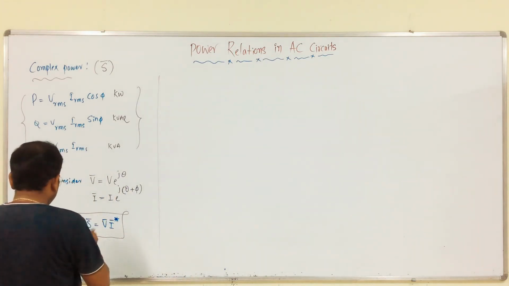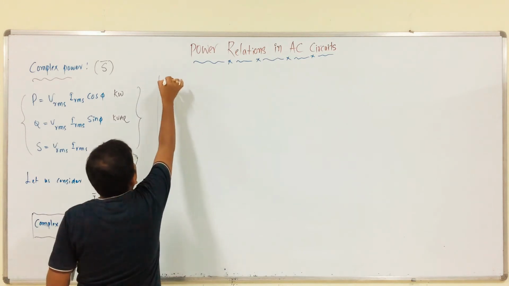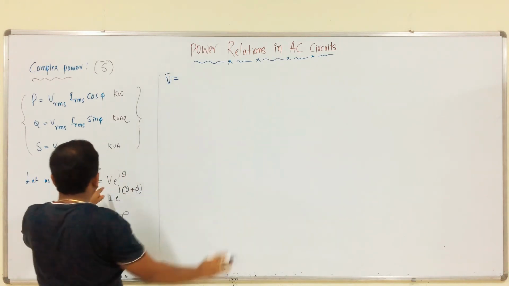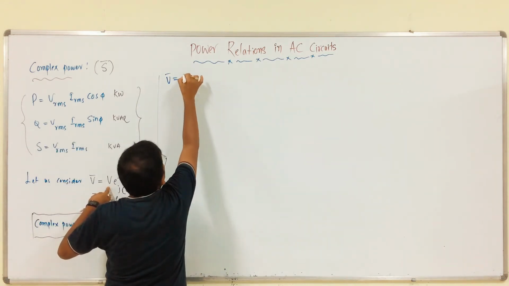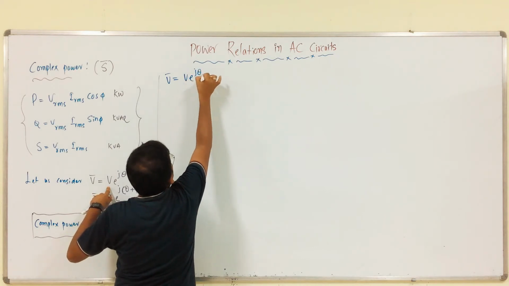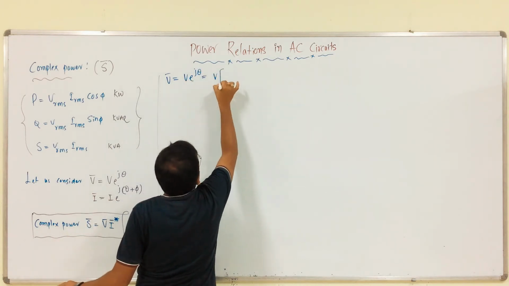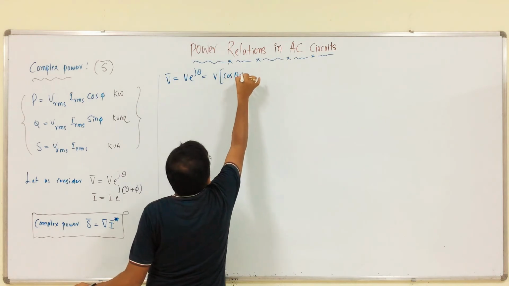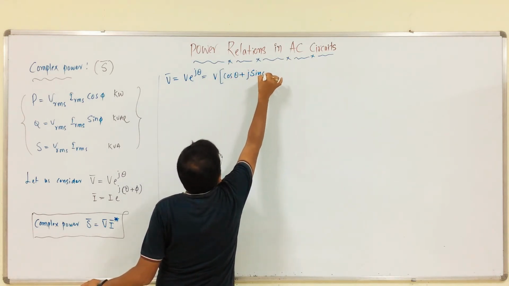So, from this, V is equal to V e power j theta, which is equal to V (cos theta plus j sin theta).